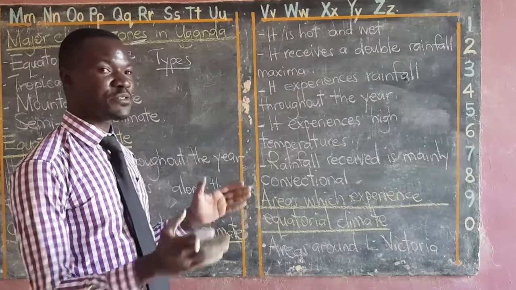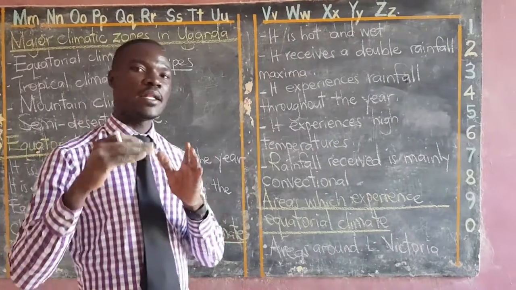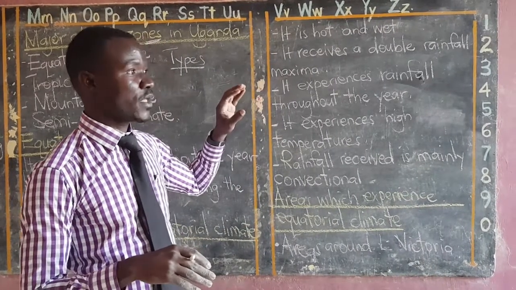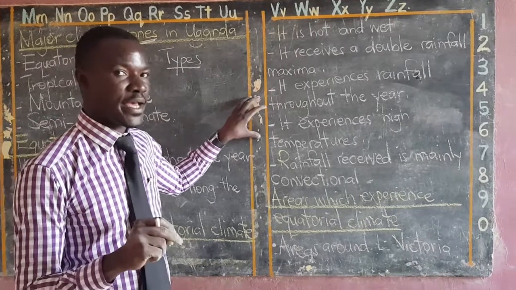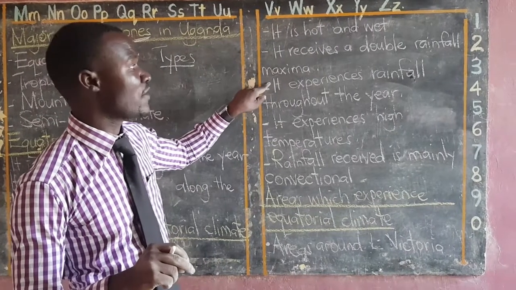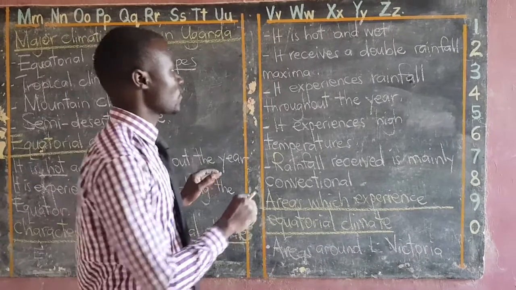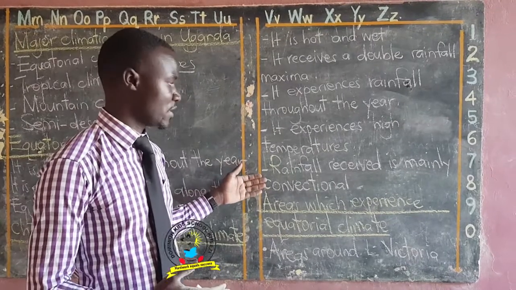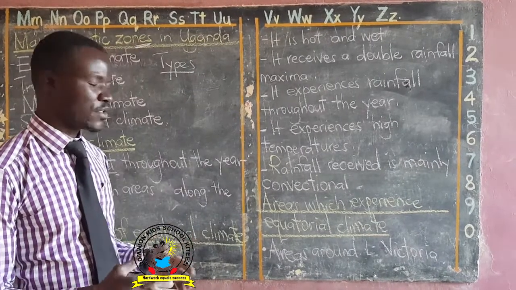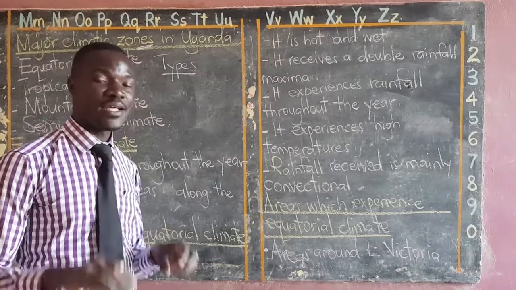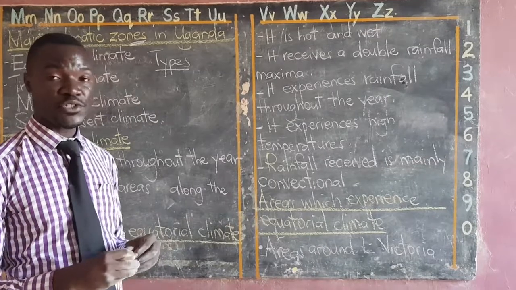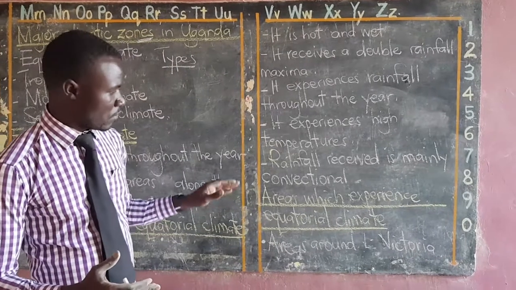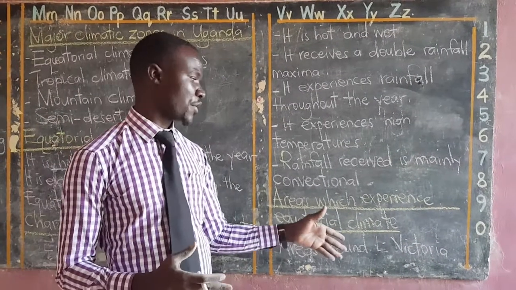So these 2 periods are between March to April and September to October, because the sun is over the equator twice a year. That's why it influences this region to have a double rainfall maximum. It experiences rainfall throughout the year. I already mentioned that. It has high temperatures. The rainfall received is mainly convectional because of the thick vegetation that is found in this area. It influences the formation of rainfall to be convectional.